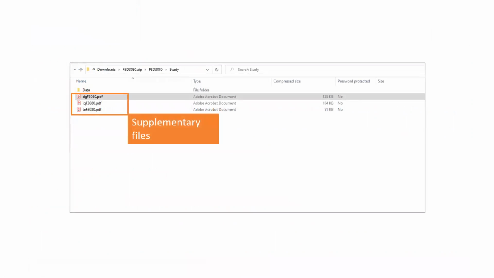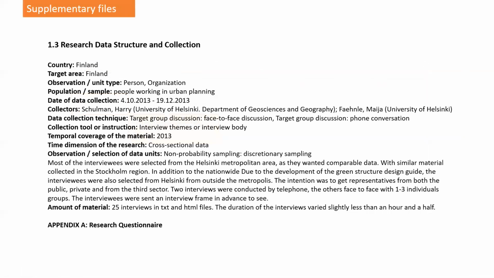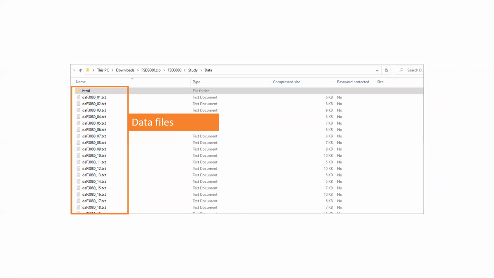And if we go further with this file structure, we can see that in the actual data folder there is another folder which contains the data, but then there are these supplementary files, which are the background information about how this data was collected. And in the actual data files, there is also information. So this is all the interviews.